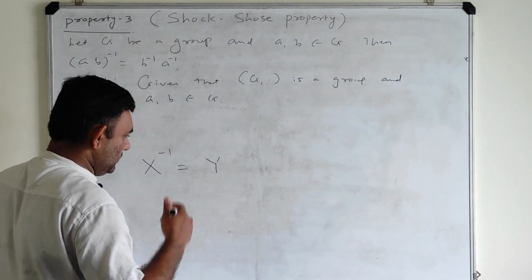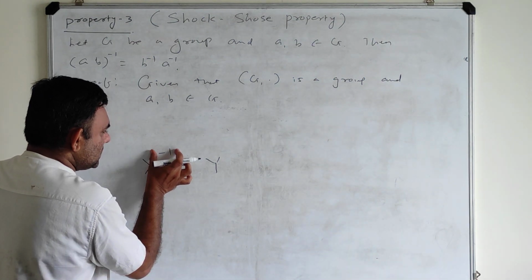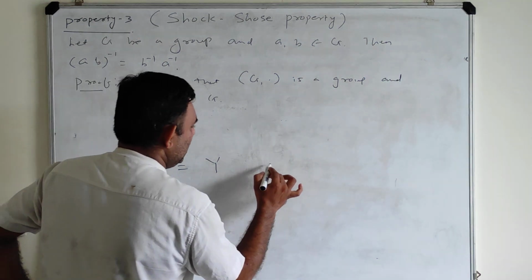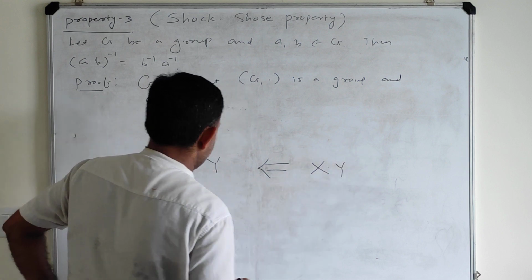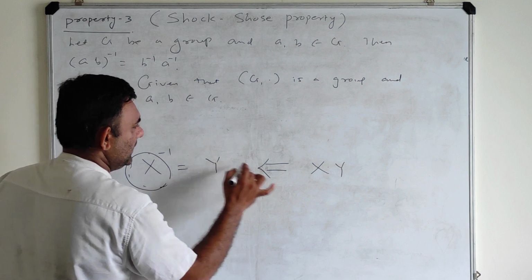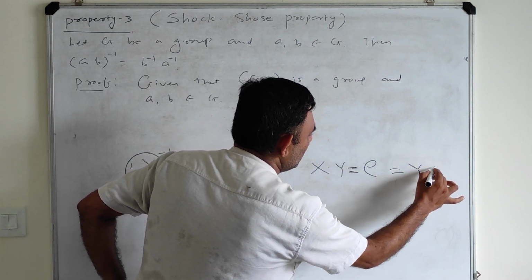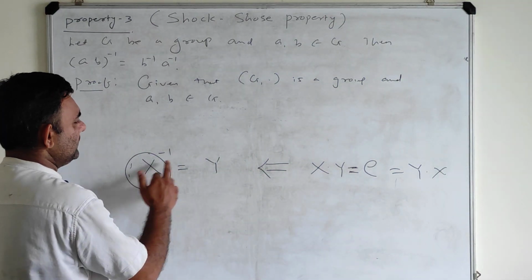In order to prove that, I find the product of x and y and show that it is the identity from both sides, that is y into x also, then I can say that x inverse is y.